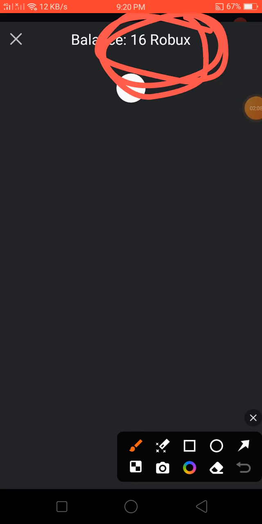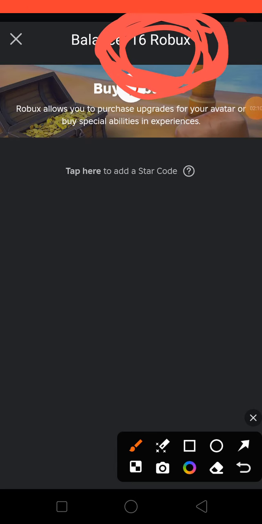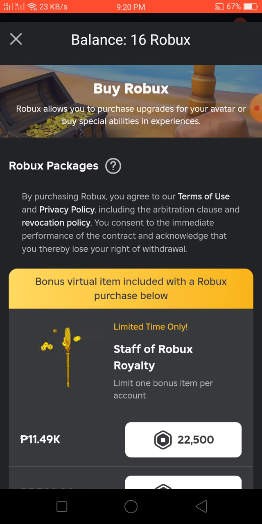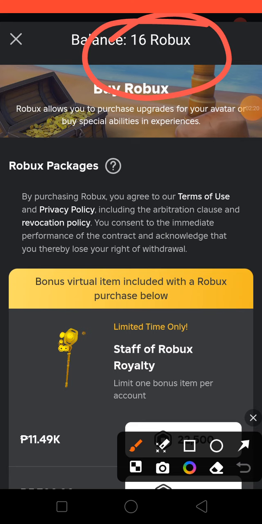Oh my god. So follow if you want Roblox, but she's giving me 16. She's so poor. Sure, I'm joking. I'm kidding. Oh my god, I got 16 Robux.